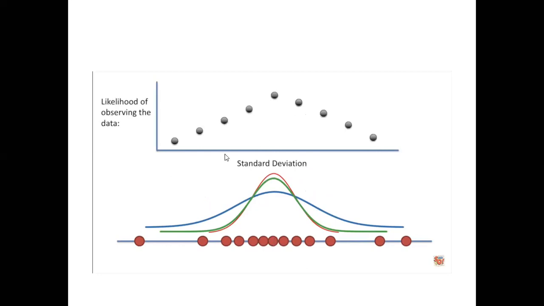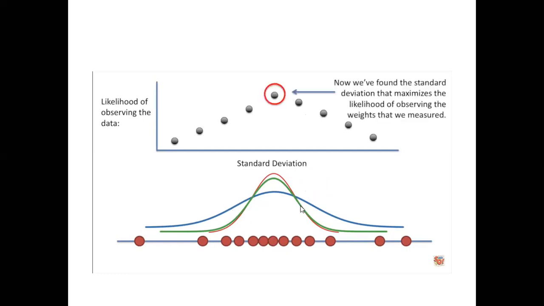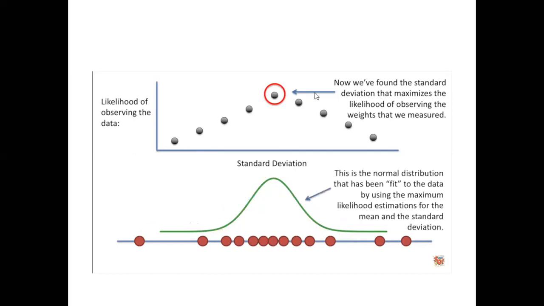Now these are the data points. Here is the maximum at the center, that we have considered, and now we are computing the deviations. We have to find the standard deviation that maximizes the likelihood of observing the weights that we measured. With respect to this first green line, this curve is there.